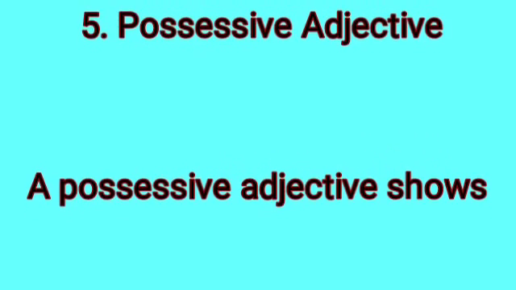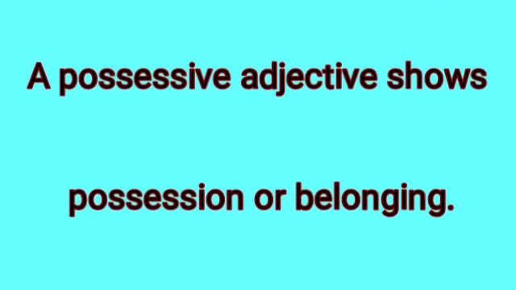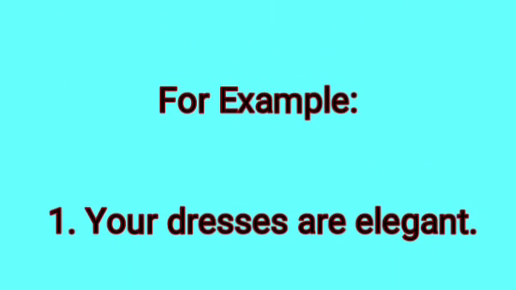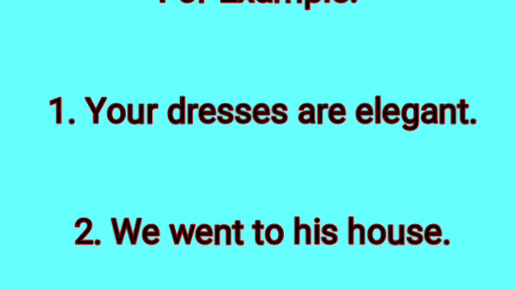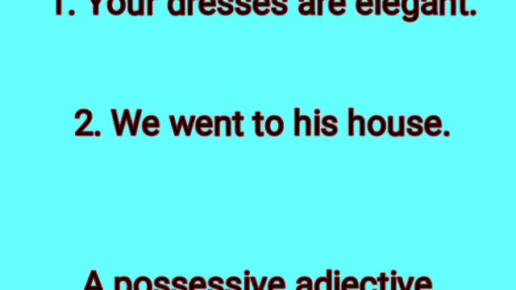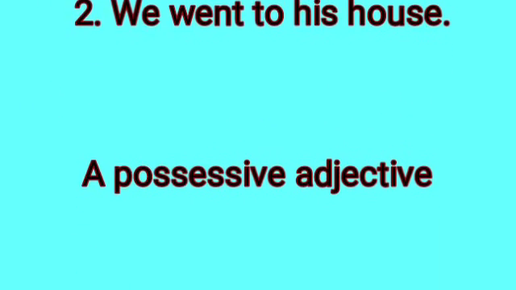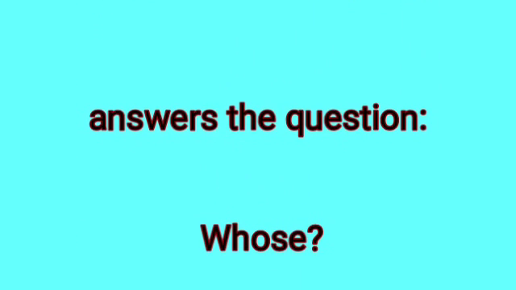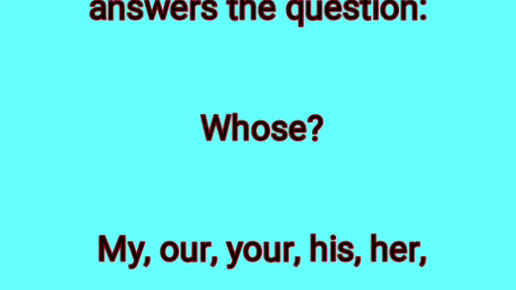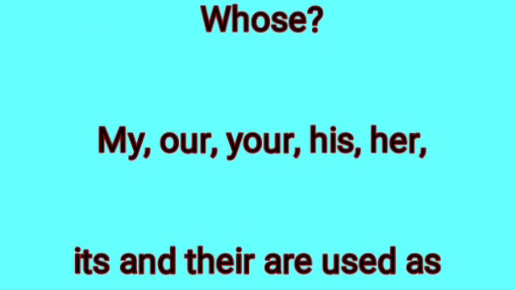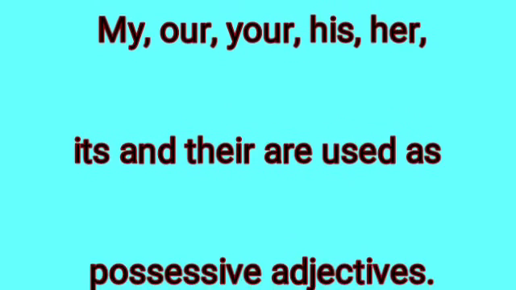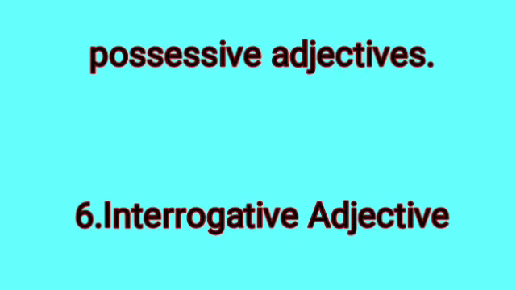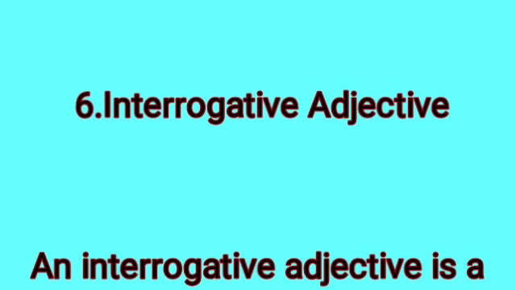Fifth adjective is possessive adjective. A possessive adjective shows possession or belonging. For example, your dresses are elegant. We went to his house. Whose house? His house. A possessive adjective answers the question whose. My, our, your, his, her, its and their are used as possessive adjectives.